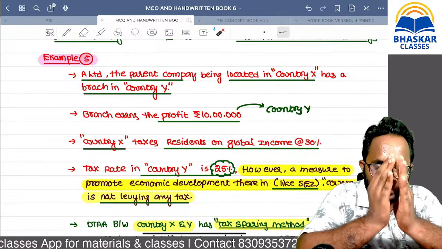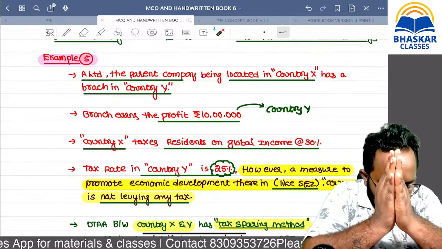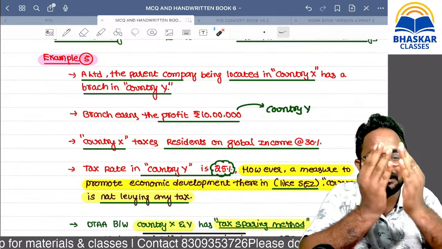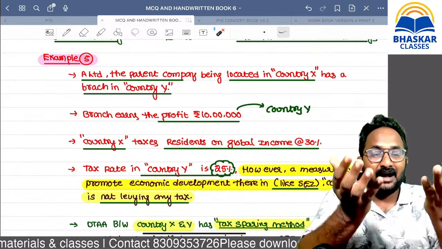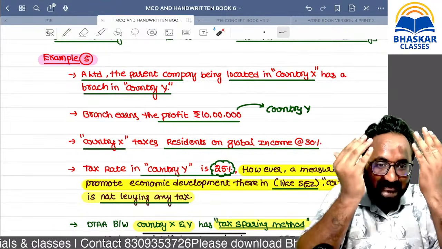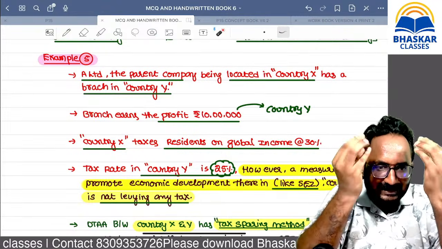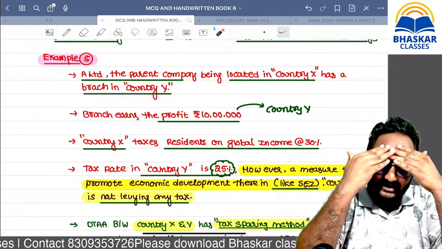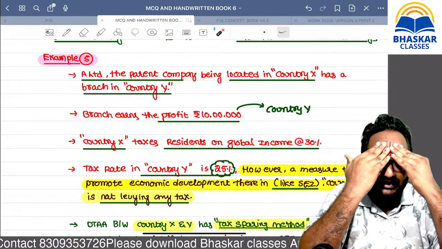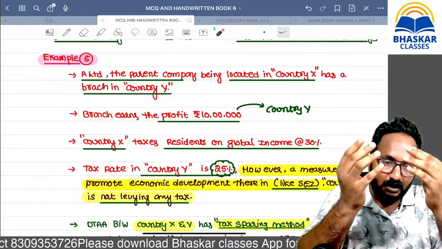Please don't think they will give all the methods in one question. Please don't think how they can give you that. This is only thinking. So many faculties are framing that question, but practically all methods will not be possible in one question.